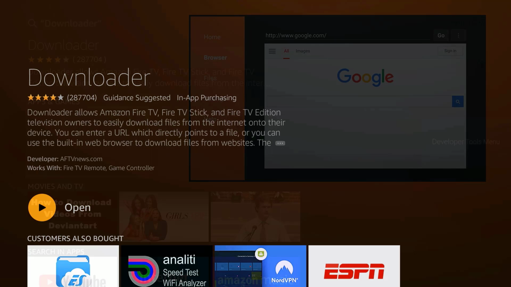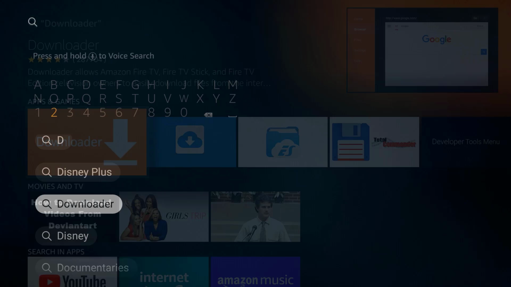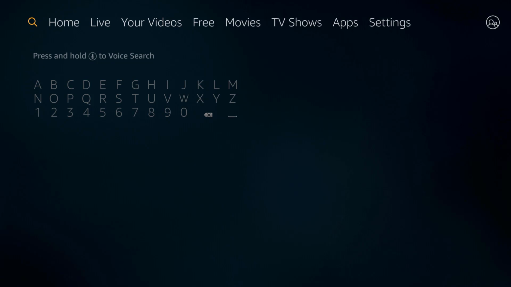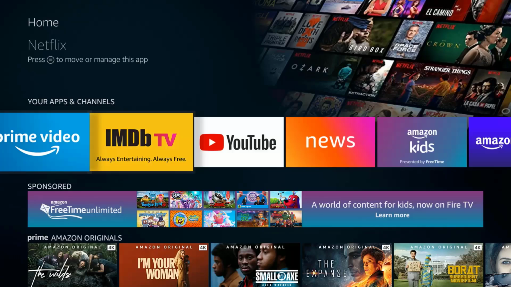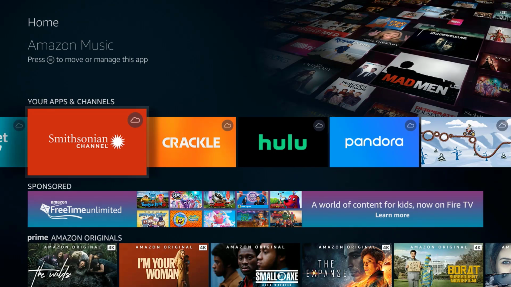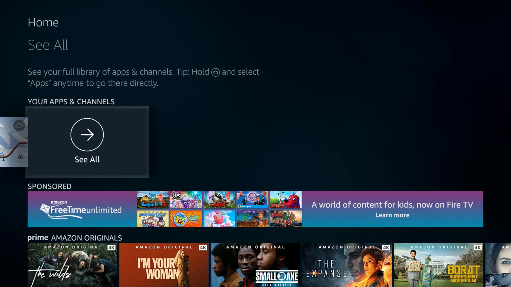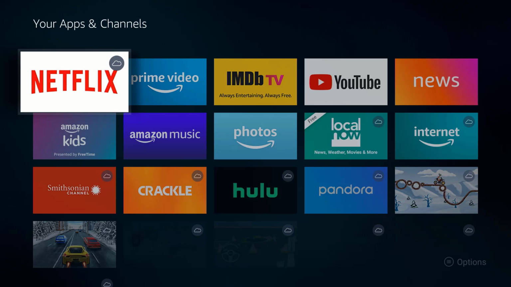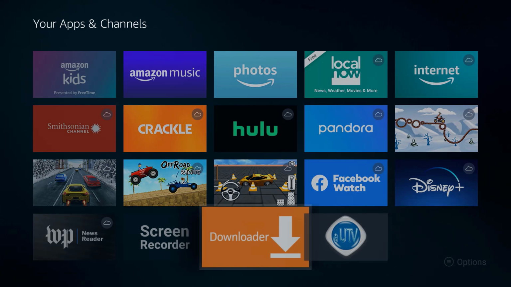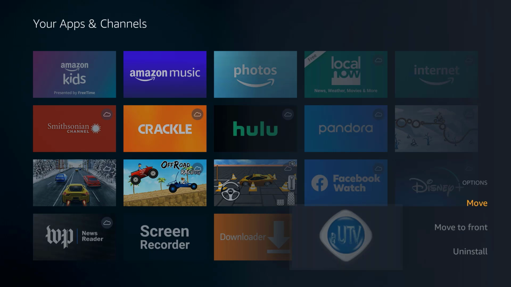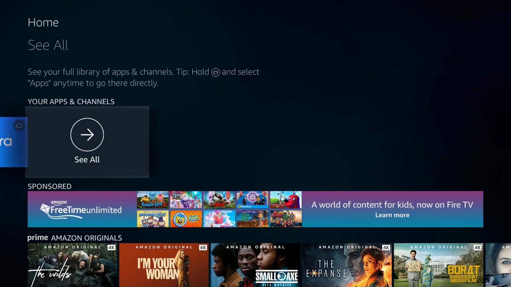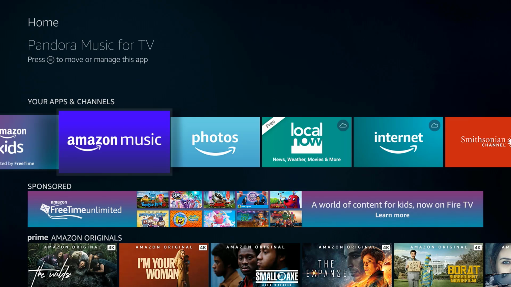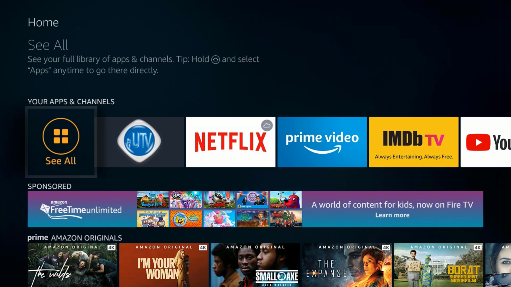You can go ahead and exit out of the downloader app, and it'll take you back to the Amazon home screen. We're going to go to our apps, and we're going to scroll down to eUTV, right click, and move app to the front. It's on the front, click on the eUTV, and there's your app installed.